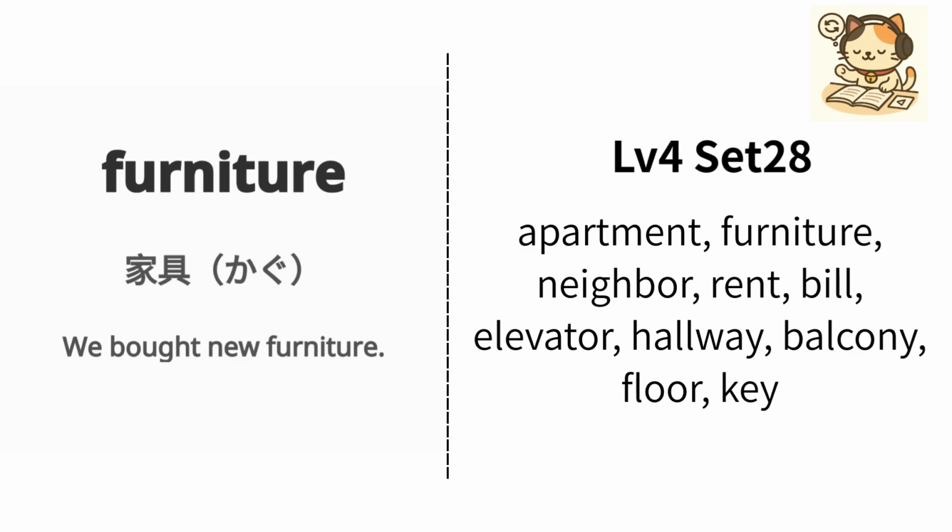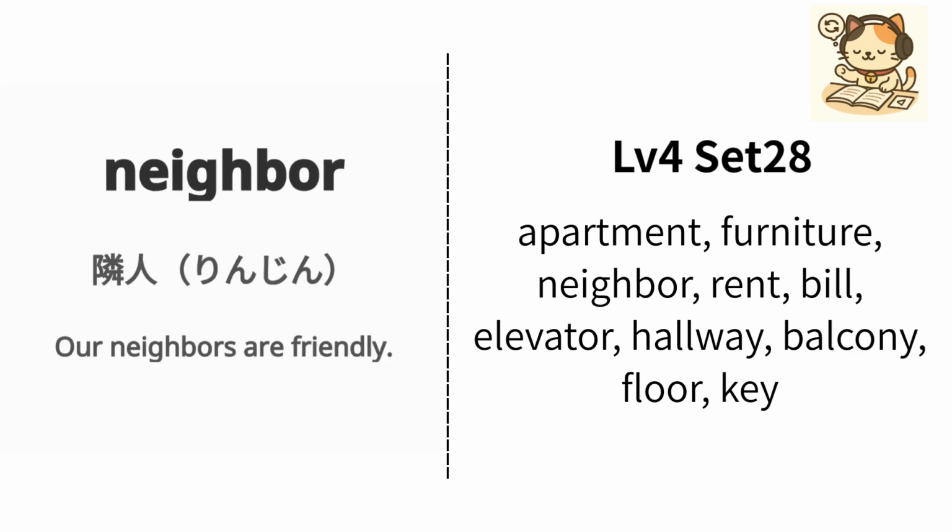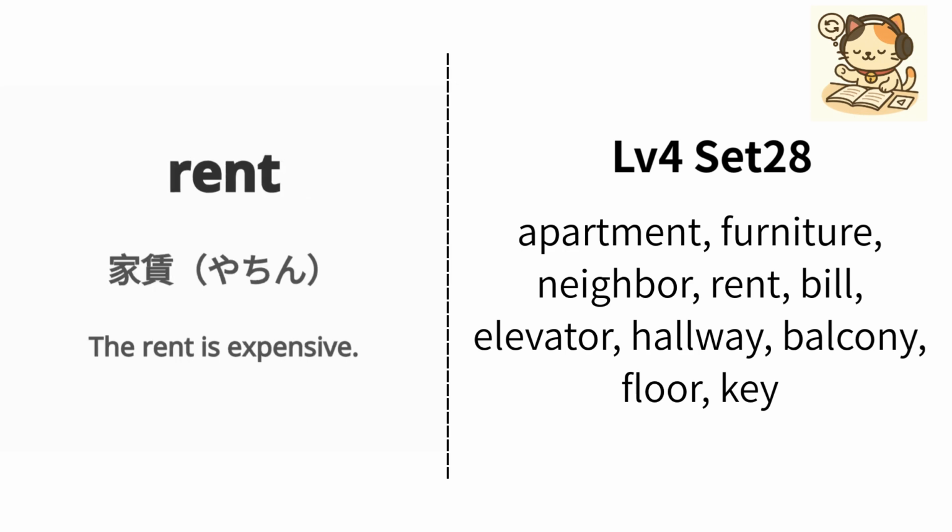Japanese is kagu. Example: We bought new furniture. 私たちは新しい家具を買いました。Repeat. Furniture. English is neighbor. Japanese is隣人. Example: Our neighbors are friendly. 私たちの隣人は親切です。Repeat. Neighbor. English is rent.